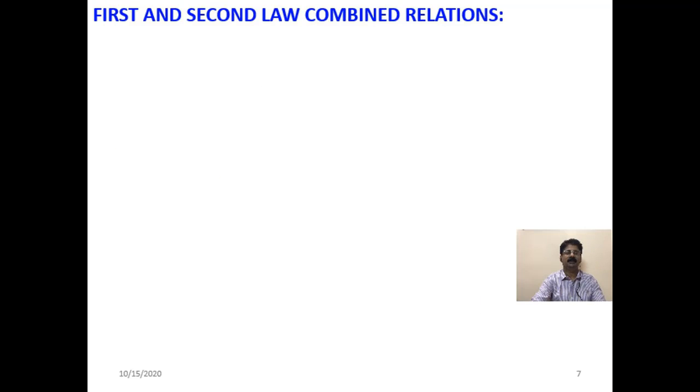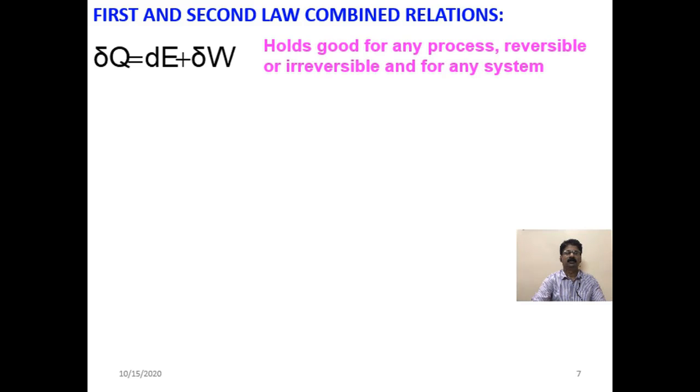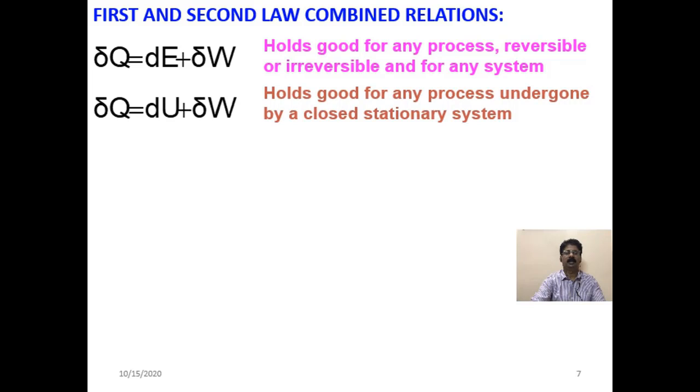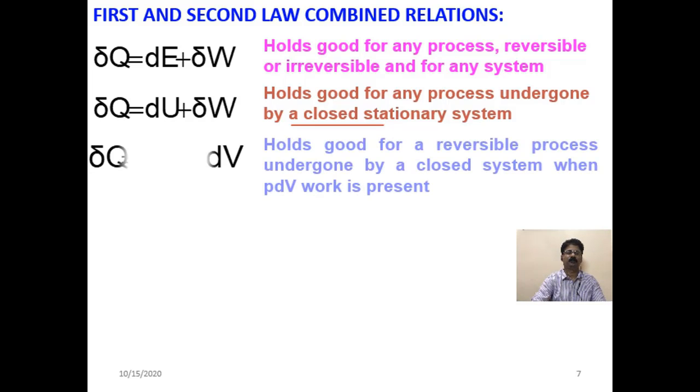Now, first and second law combined relations. δQ = dE + δW. This equation holds good for any process, reversible or irreversible, and for any system. Then δQ = dU + δW holds good for any process undergone by a closed stationary system, when the system is considered to be stationary.